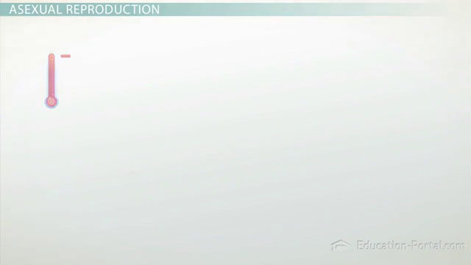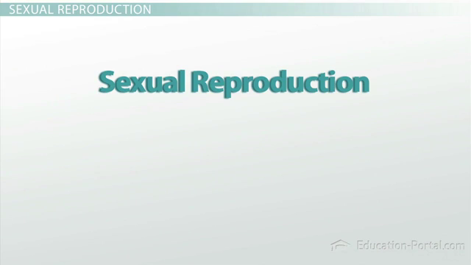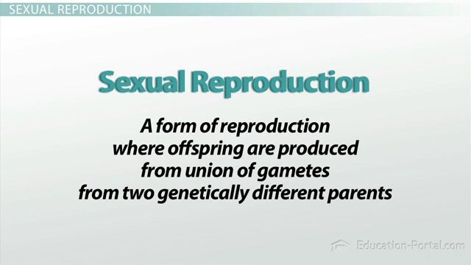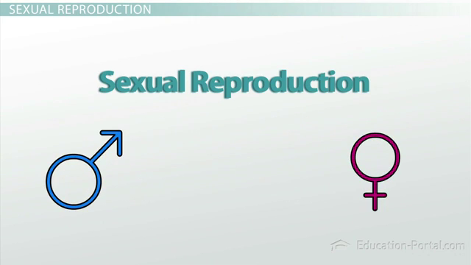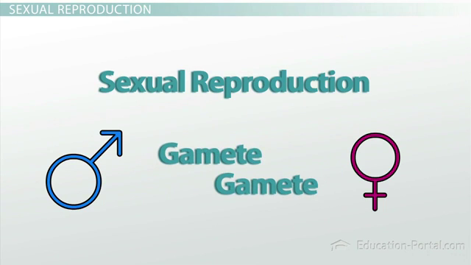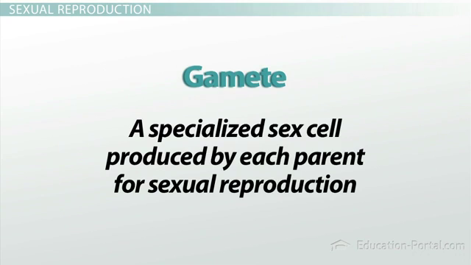An alternative strategy known as sexual reproduction offers an opportunity to introduce genetic variation into the population. During sexual reproduction, offspring are produced from the genetic material of two different individuals, the offspring's mother and father. Each parent contributes half of the genetic material the offspring requires in the form of a gamete cell. Recall that a gamete is a specialized sex cell produced by each parent for sexual reproduction.